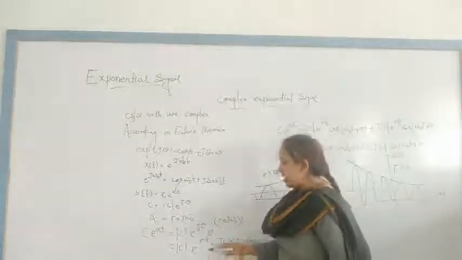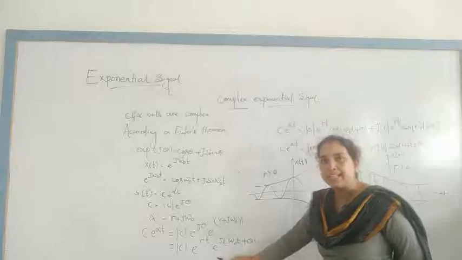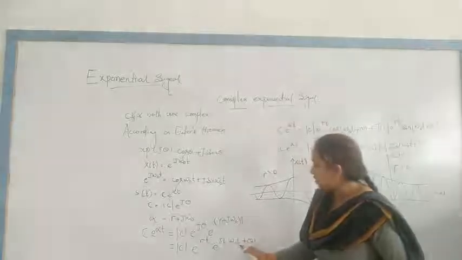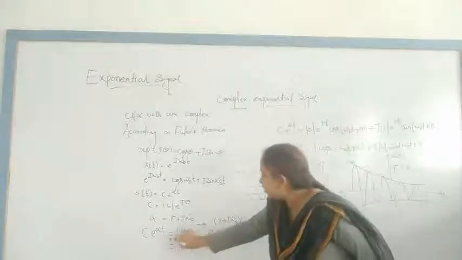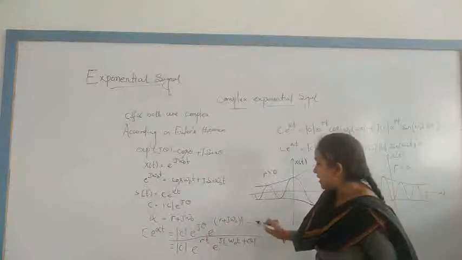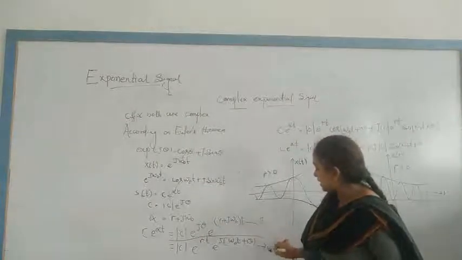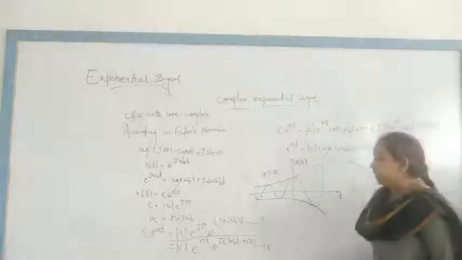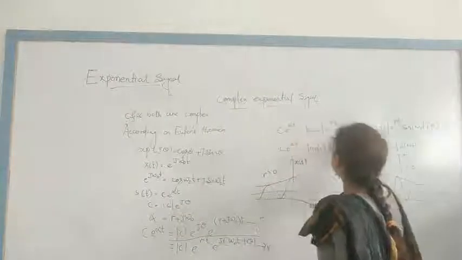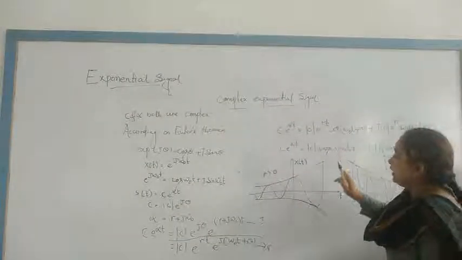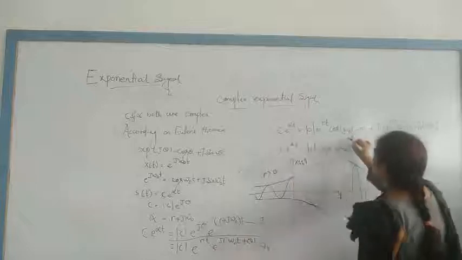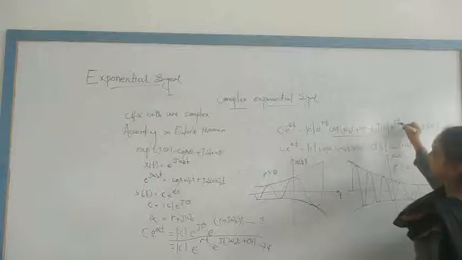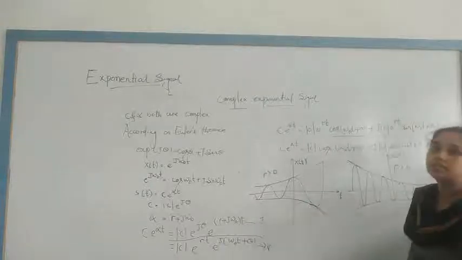If we write in real and imaginary format, mod c e to the r t cos omega naught t plus theta plus j mod c e to the r t sin omega naught t plus theta.